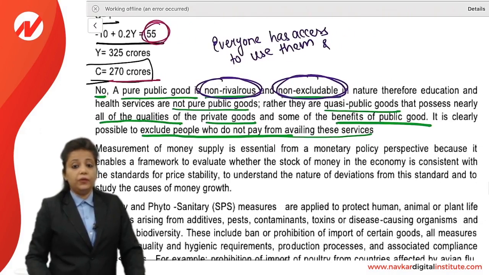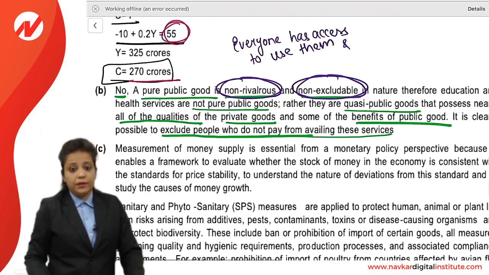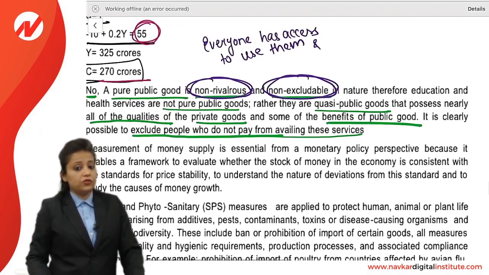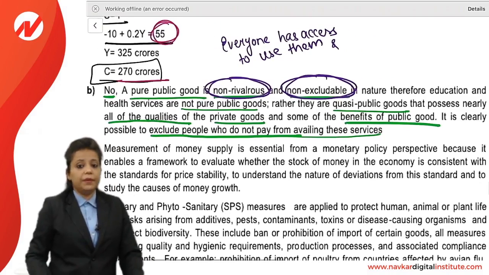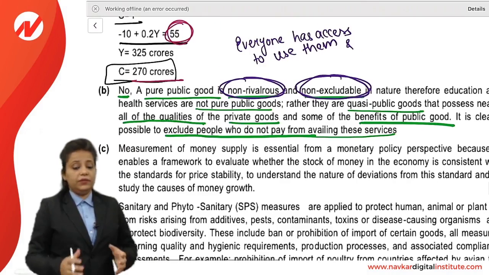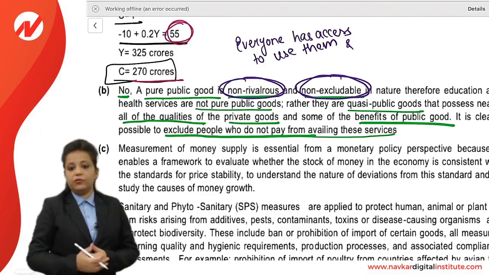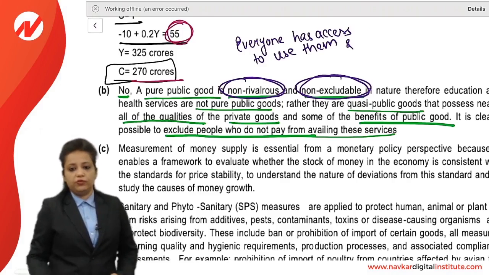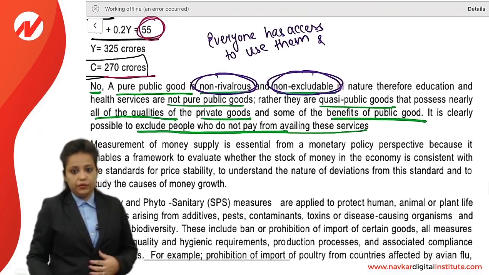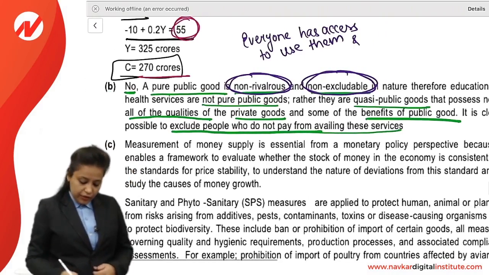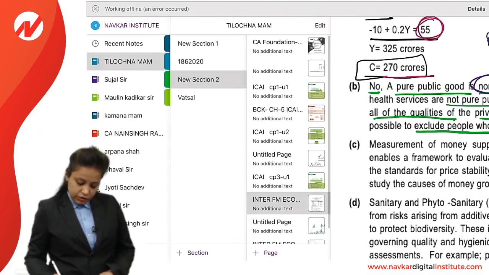So pure public good is having that characteristic, but health and education is not pure public good, they are quasi public goods. They have some characteristic of private also and some of public also. So it is quasi public good, right? It is 2-mark question. Next question now.